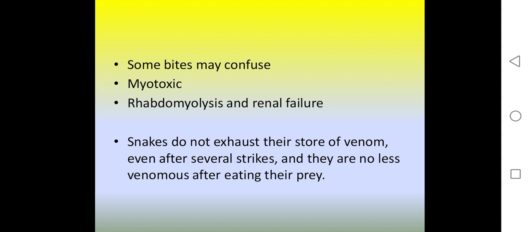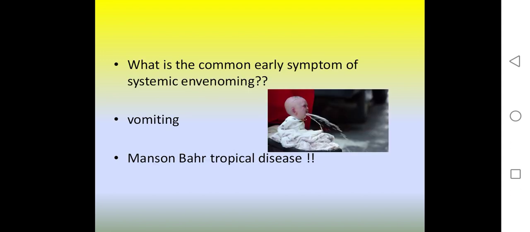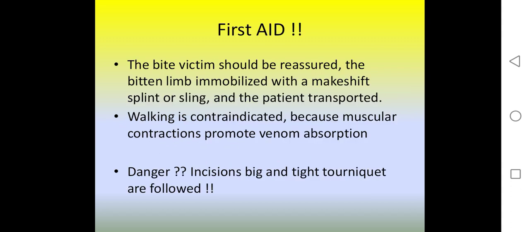Snakes do not exhaust their store of venom even after several strikes, and they are no less venomous after eating their prey. What is the common and early symptom of systemic envenoming? The most common is vomiting. It is also called a Mason-Bar tropical disease.